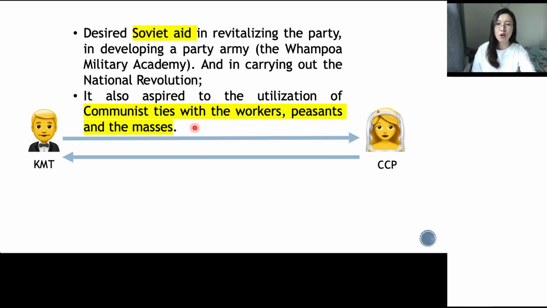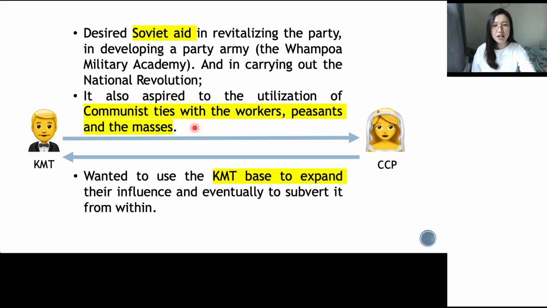On the other side, for the CCP, it's because they were still very new. So they tried to use and utilize Kuomintang, their base, to expand their influence, to let everyone know them, so they can grow at a fast pace.